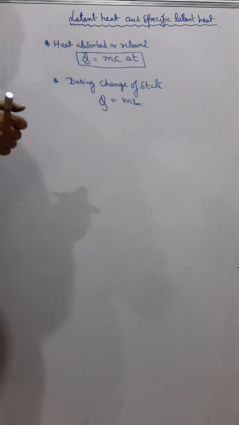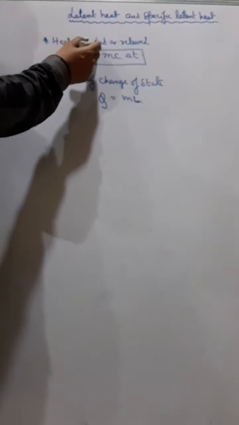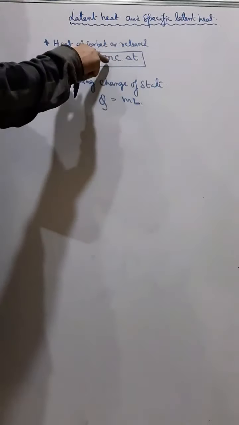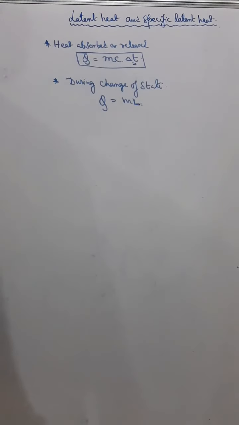Now we have seen in the previous part that when we want to calculate heat absorbed or released, we use the formula Q is equal to mc delta T, where m means mass, c means specific heat capacity of that substance, and delta T means rise or fall in temperature. But during change of state, just now you have seen there is no rise or fall in temperature. But the substance absorbs or releases heat, that is sure. Now how to calculate that heat during the change of state?